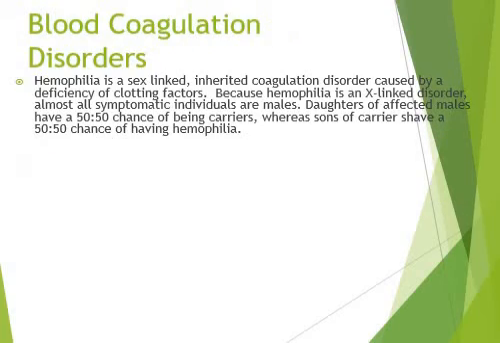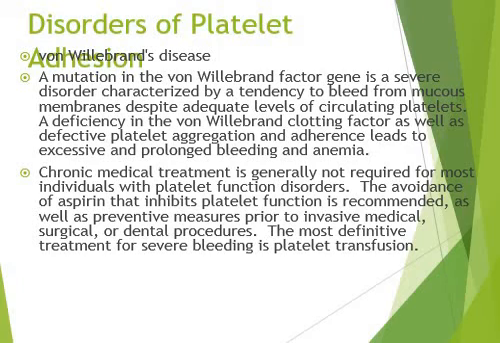Then we have von Willebrand disease, which is a mutation in the von Willebrand factor, and it is a severe disorder characterized by the tendency to bleed from mucous membrane despite an adequate level of platelets. Because in the mechanism we just studied, the stickiness of the platelet is basically due to the von Willebrand factor. If it is genetically deficient, then platelet counts are normal. However, they have the lowest tendency to form a platelet plug, and there will be prolonged bleeding, and there will be anemia.